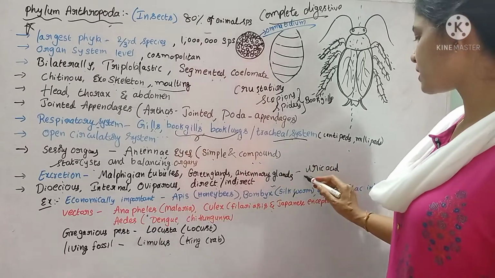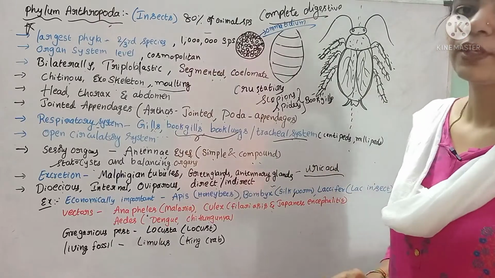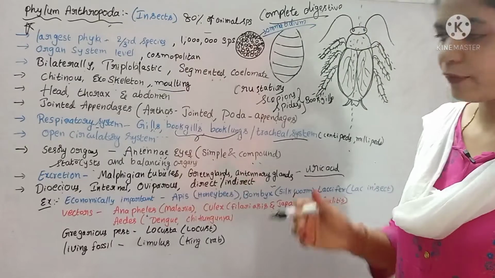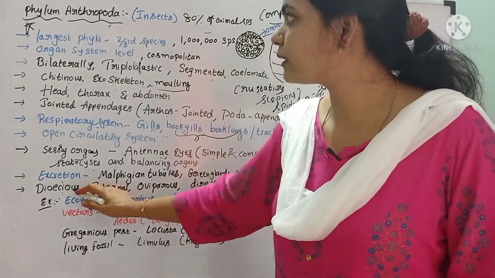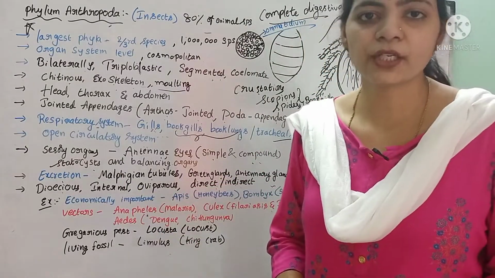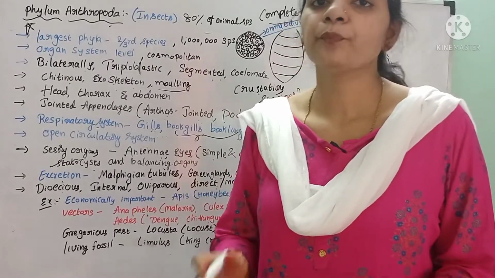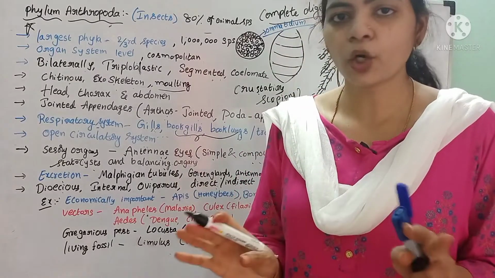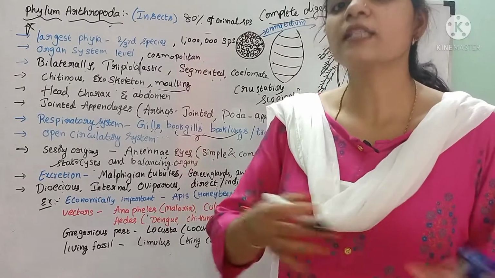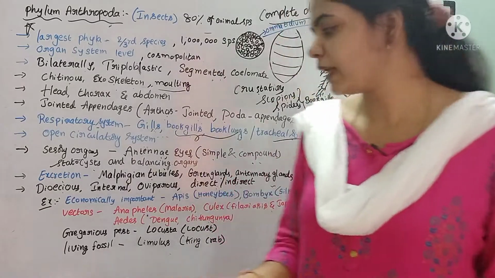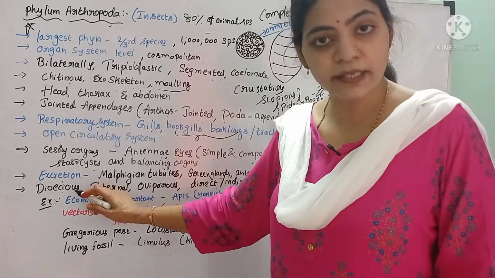The excretory product is uric acid. Uric acid is the excretory waste in these insects. And these insects are dioecious. Dioecious means both male and female are not included in one animal. They are separate. The male animal is separate and the female animal is separate. That condition is called dioecious.